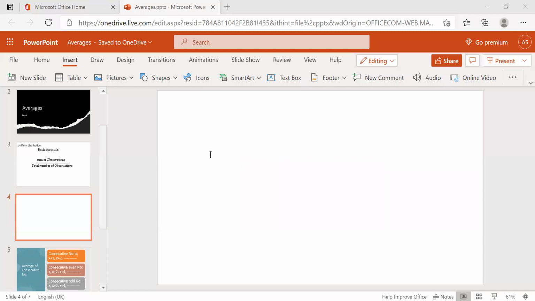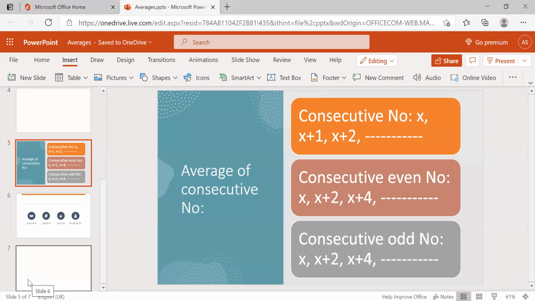Okay. Before going to the basic problems and some medium level problems, first you need one more trick here. That is the average of consecutive numbers. What are consecutive numbers? You know consecutive numbers are nothing but 1, 2, 3, 4, 5, 6 like this. Whatever the uniform difference is between the numbers, those numbers we call consecutive numbers.